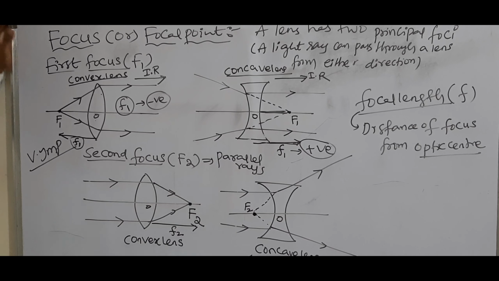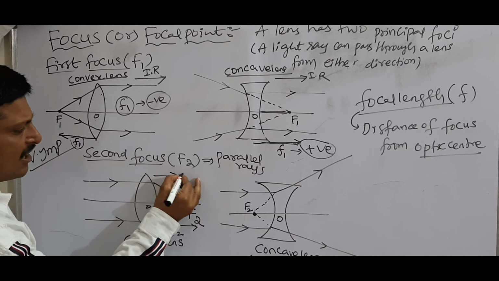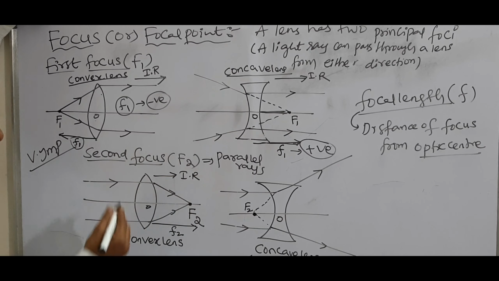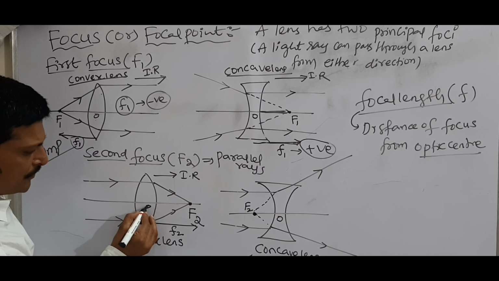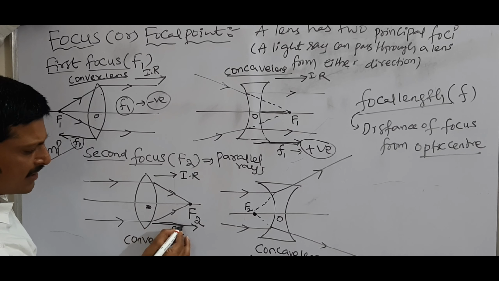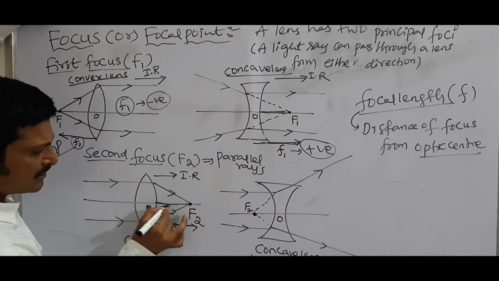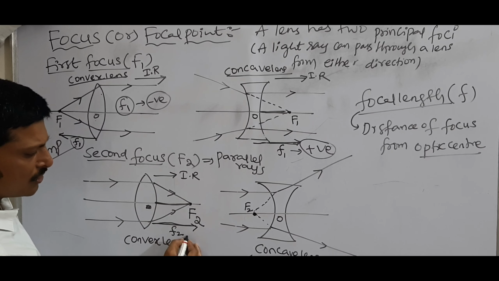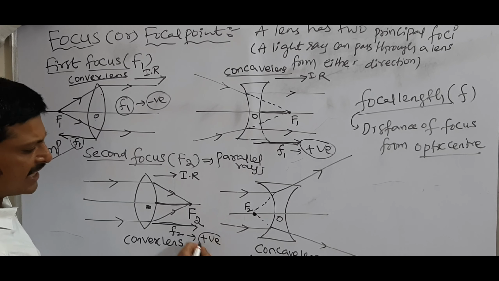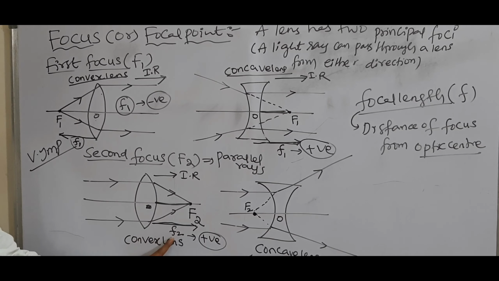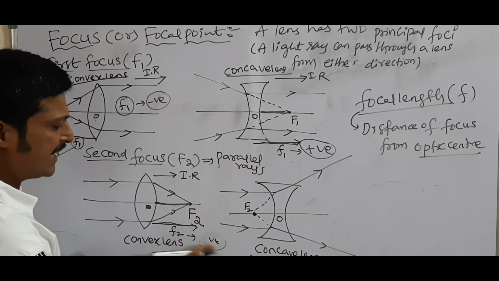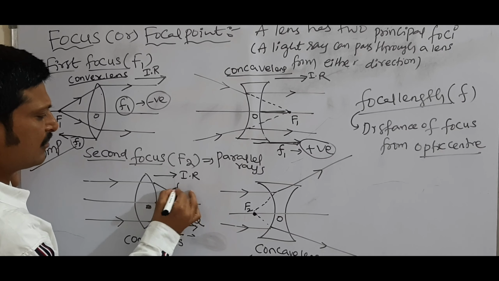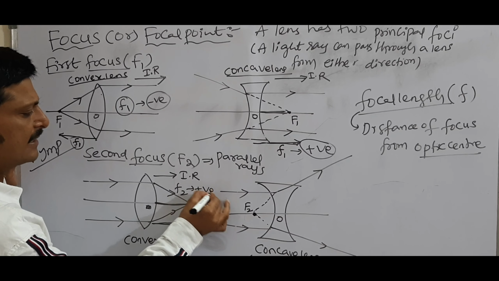Next here, this is the direction of incident rays. From optic center you are moving, see, this is second focal length. You are moving in the direction of incident rays. So here F2 is taken as positive. That means second focal length is taken as positive.